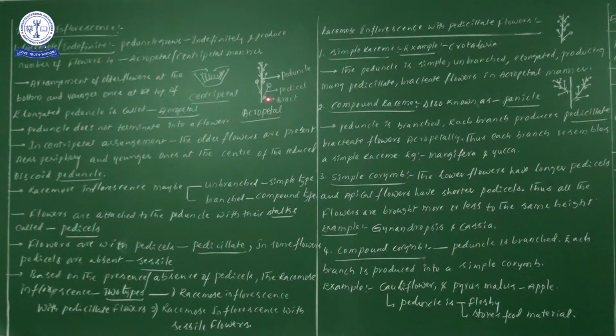Now you may ask: a leaf arises from the axil of a stipule, but from where does a flower originate? A flower originates from the axil of a bract. Here there is a small leaf-like structure.